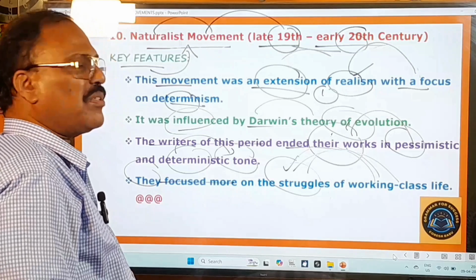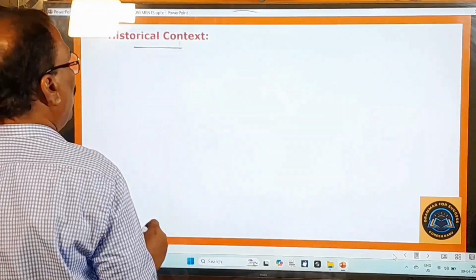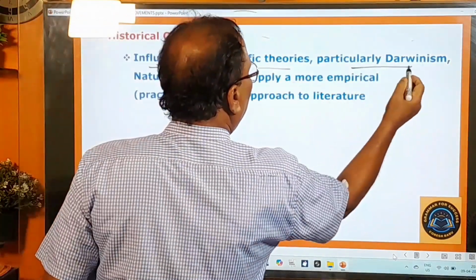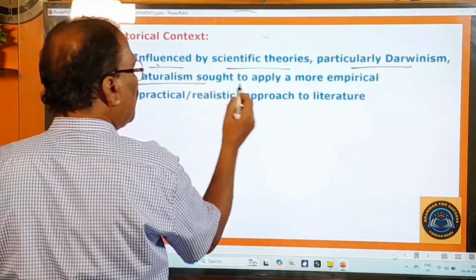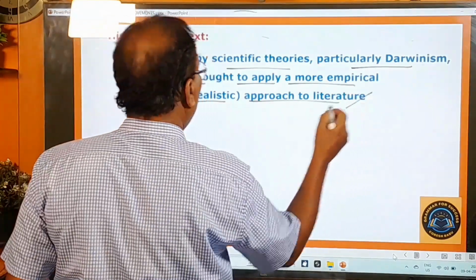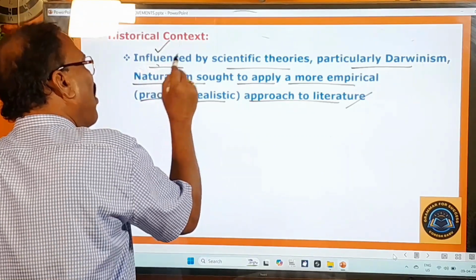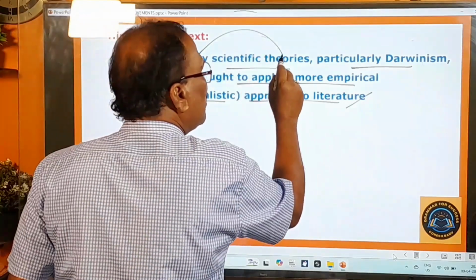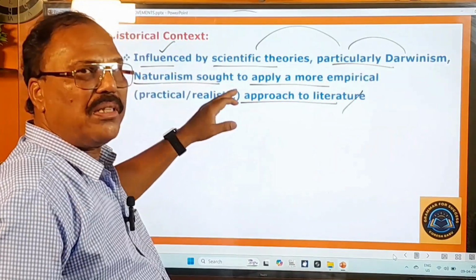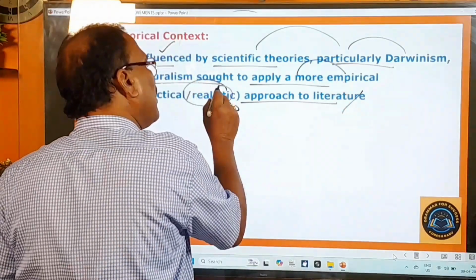And now let's move on to learn a few more things about this movement. Historical context. What is the historical context of this one? Influenced by scientific theories, particularly by Darwinism, naturalism sought to apply a more empirical or practical or realistic approach to literature. So this naturalist movement was influenced or impacted by scientific theories such as Darwin's theory of evolution. This naturalist movement wanted the writers or the poets to be more empirical, to be more realistic towards literature.